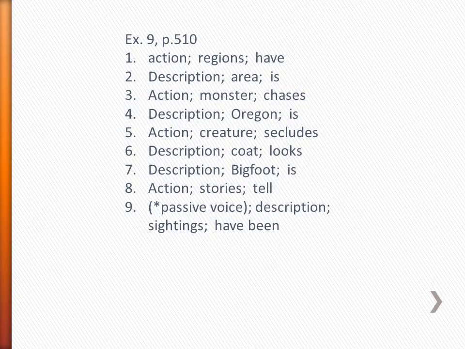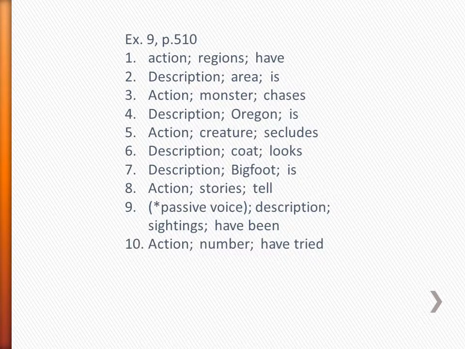I mean, this could have read, many sightings of this beast have been reported to authorities by local townspeople. So the townspeople, the campers, whoever, are reporting to the authorities these sightings. Passive voice is a little bit tricky the first time you see it, but after a while you see it's not that hard. Okay, number 10. Over the years, a number of people have tried unsuccessfully to photograph the monster. Okay, this is action. We have people doing something. Actually, no, it's not people. I got that wrong. It's a number of people. Of people is a phrase describing number. So number have tried.